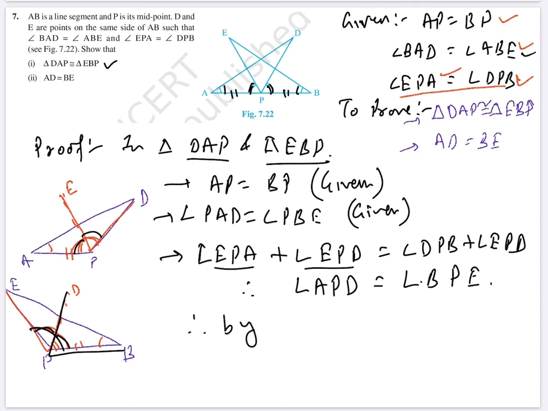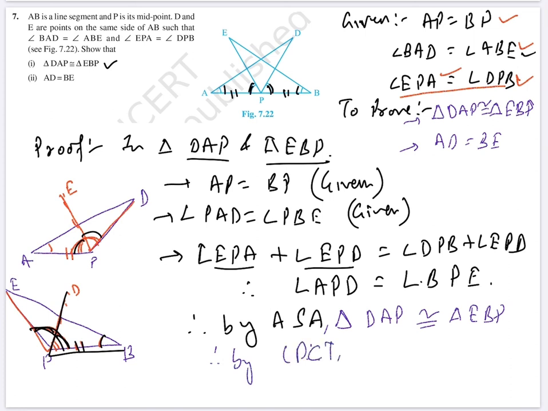Therefore by, so this is one angle, this is second angle, and this is the side, side, angle, triangle DAP is congruent to triangle EBP. Therefore by CPCT we can write AD is equal to BE. Hence proved.